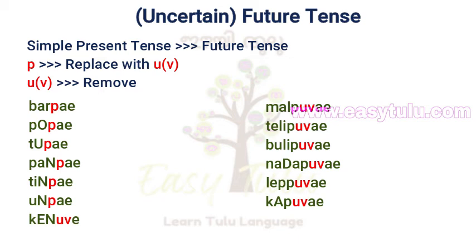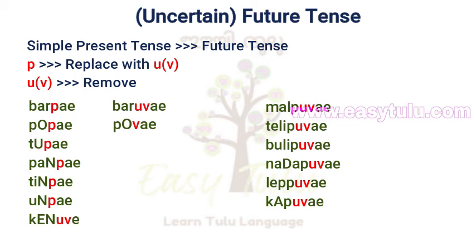Now let us change them to uncertain future tense. Barpe. Here we can see pu suffix before personal ending, so replace it with u suffix. So it will become baruve. Means I will probably come or I may come. Next one is pope. Here also we can see pu suffix before personal ending, so we have to replace it with u suffix. It becomes pove. Means I will probably go or I may go.